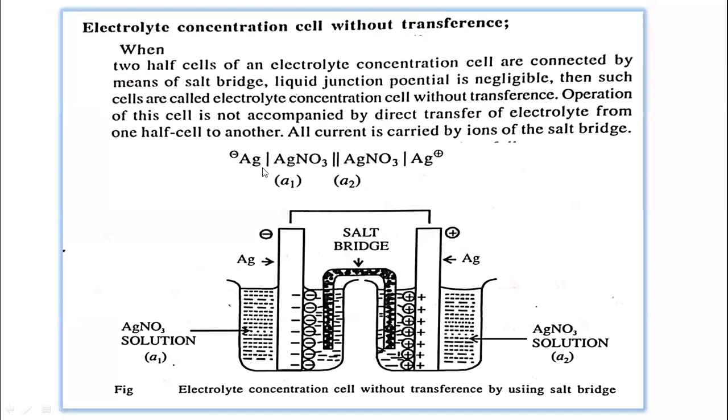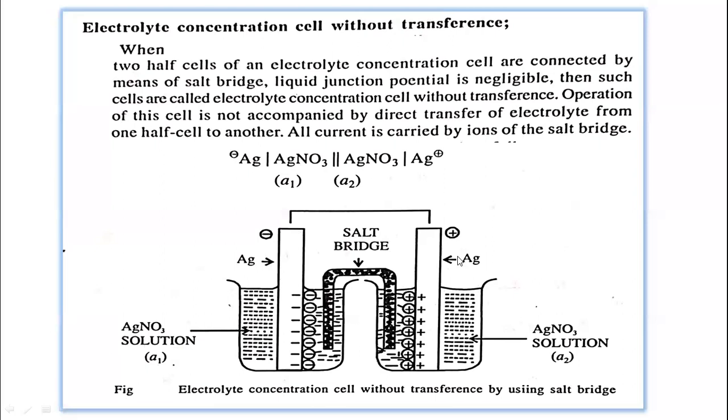In this case, the two silver electrodes have been taken with different activities of silver nitrate. A1 and A2 are the activities of the silver nitrate and they are separated by the salt bridge. You can see in this diagram, in this half cell, the silver electrode is dipped in the solution of silver nitrate having the activity A1.